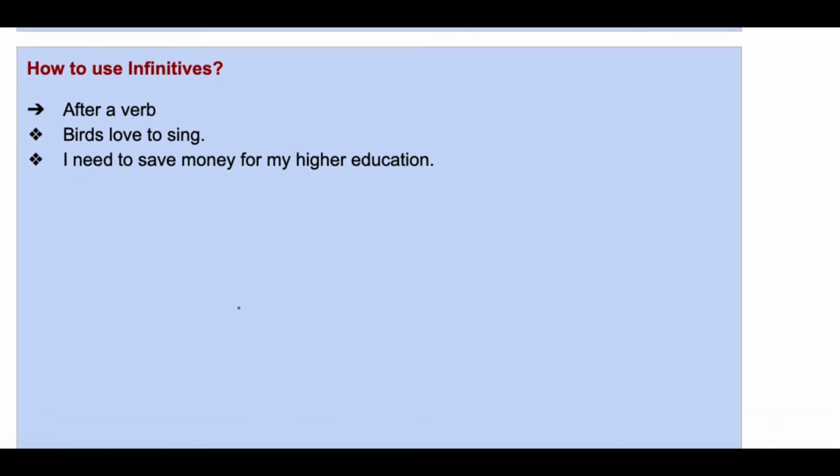Now you need to understand how to use infinitives in a sentence. Infinitives can come after a verb. Like birds love to sing. Now love is also a verb. So here you have infinitive after the verb love. Okay. I need to save money for my higher education. Need is a helping verb. So after need, to plus V1. So need to save money. So here infinitive has come after need.